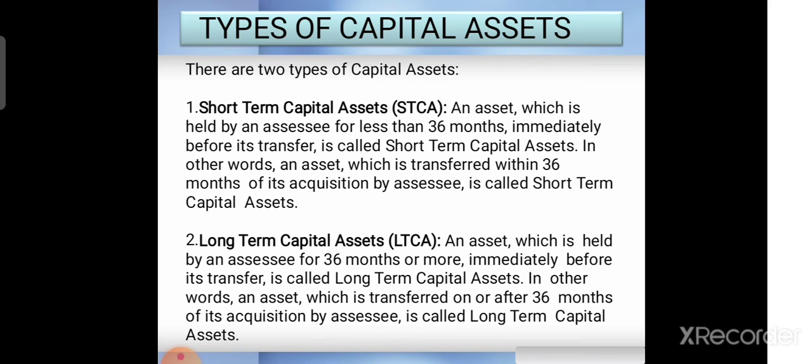Now come to the second type of assets: long-term capital assets. An asset which is held by an assessee for 36 months or more immediately before its transfer is called a long-term capital asset, right? If you own a capital asset, hold it for more than 36 months, and then sell it, those assets are called long-term capital assets.